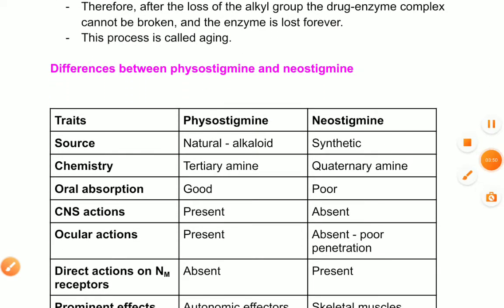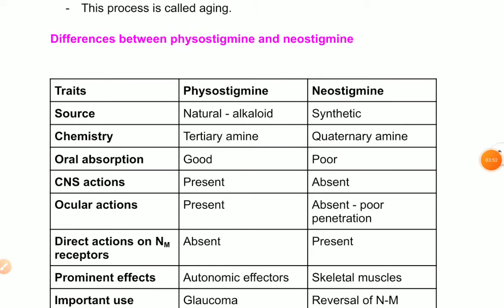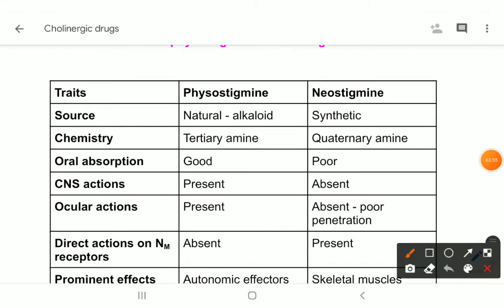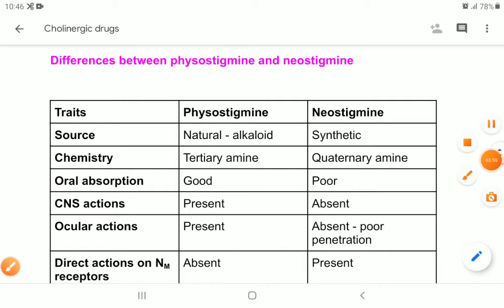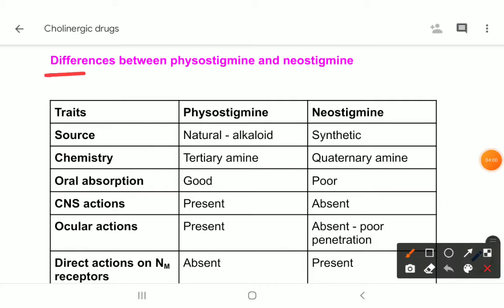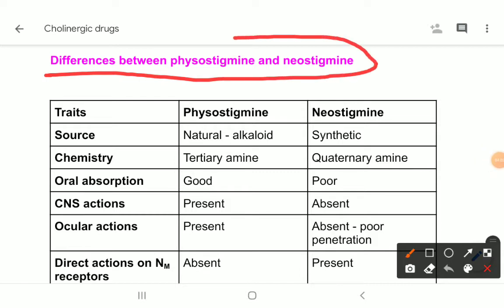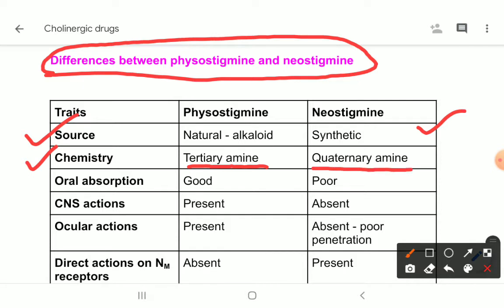Now another important question for your written exam, you may be asked to differentiate between physostigmine and neostigmine. The question may be like, compare and contrast between physostigmine and neostigmine. The source is natural for physostigmine and synthetic for neostigmine. The chemistry, as I have said, physostigmine is a tertiary amine and neostigmine is a quaternary amine.